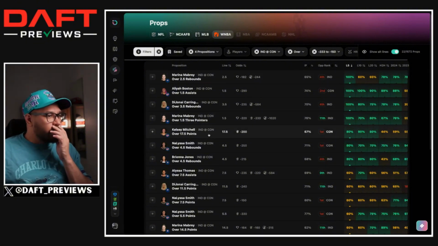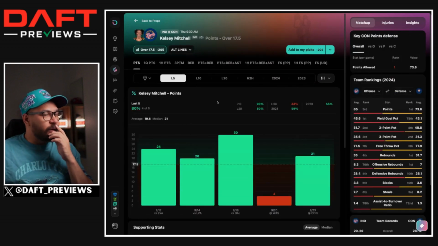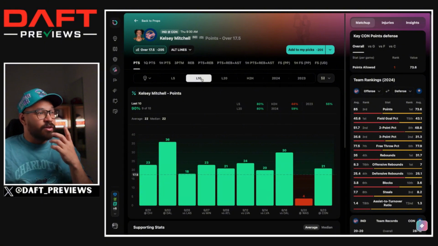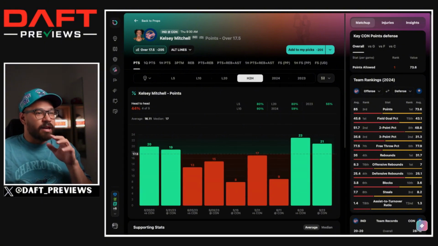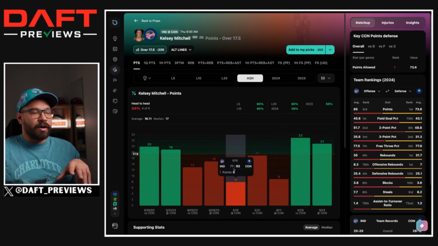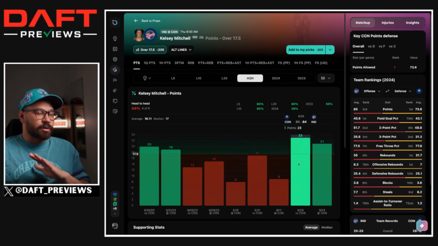We've got Kelsey Mitchell over 17.5 points, minus 205. So she's hit this in 4 out of her last 5 games, 9 out of her last 10 games. But she's only hit this in 4 out of 9 games against Connecticut. She's hit this in 2 out of 5 games against Connecticut this season. But after the Olympic break, she was an absolute beast.